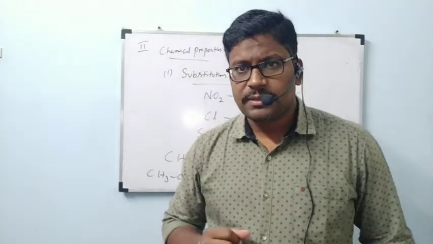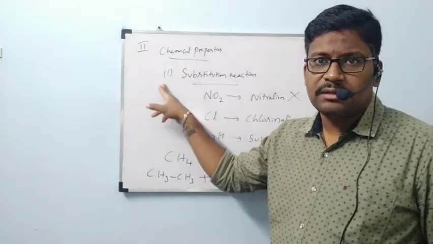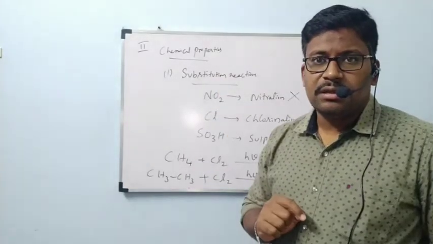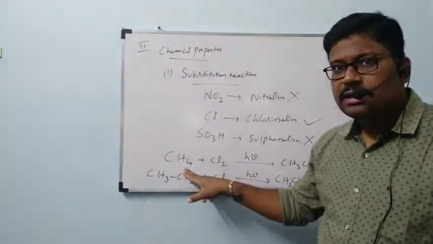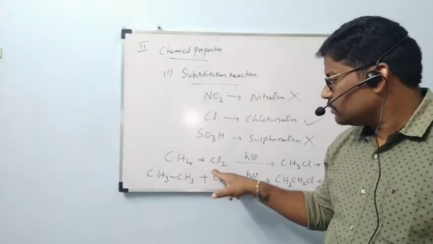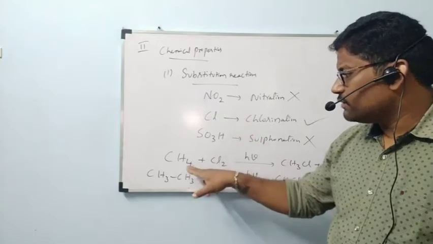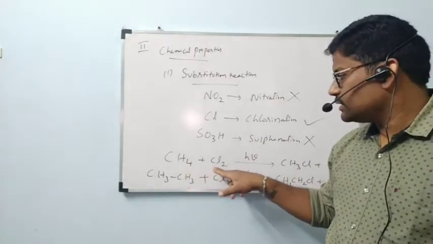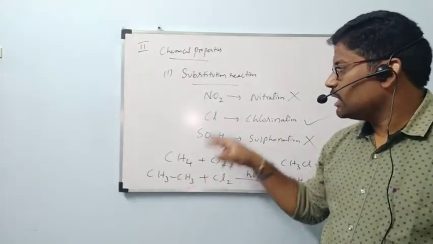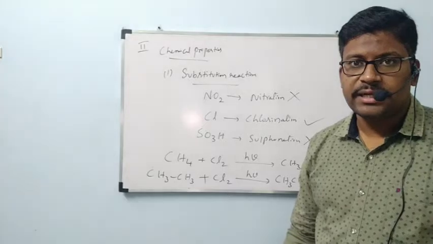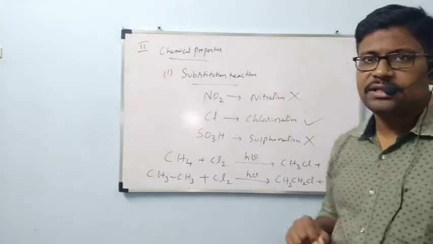Under chemical properties, we started with substitution reactions. That is the first chemical property for alkanes. Under substitution reactions, if one of the hydrogens present in alkane is substituted by chlorine, that is called chlorination. If one of the hydrogens is substituted by an NO2 group, that is called nitration. If it is substituted by SO3H, that is called sulfonation.